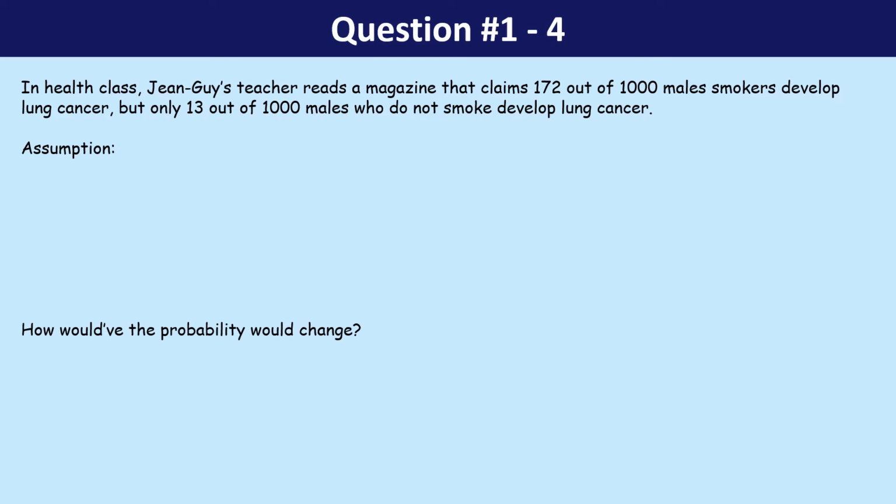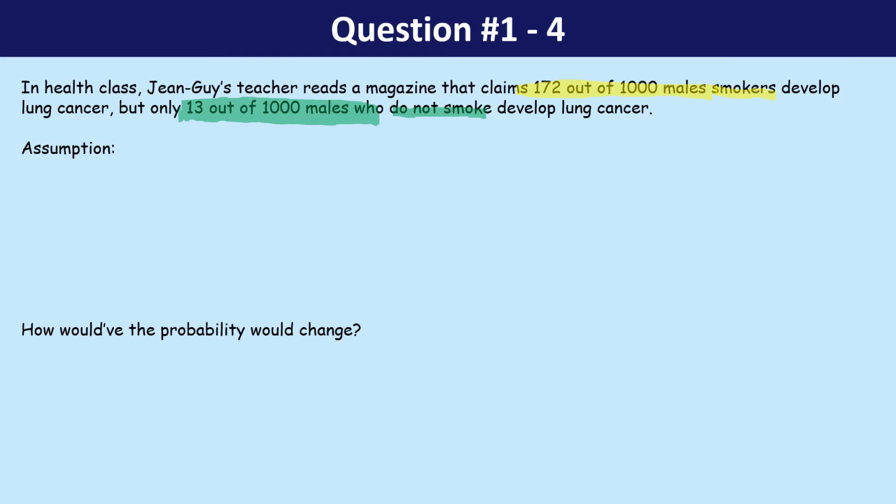One of the last questions of the first question was: in health class, John Guy's teacher reads a magazine that claims 172 out of 1,000 male smokers develop lung cancer, but only 13 out of 1,000 males who do not smoke develop lung cancer. In this case, I'm going to highlight things a little differently. One statistic talks about 172 out of 1,000. Another statistic talks about 13 out of 1,000, who are non-smokers, and this was a smoker situation.